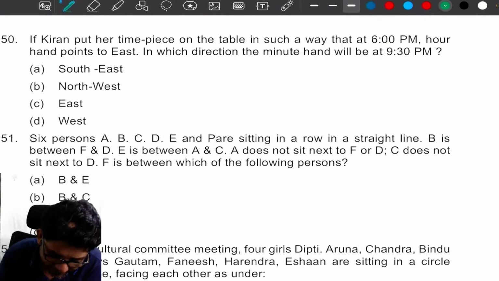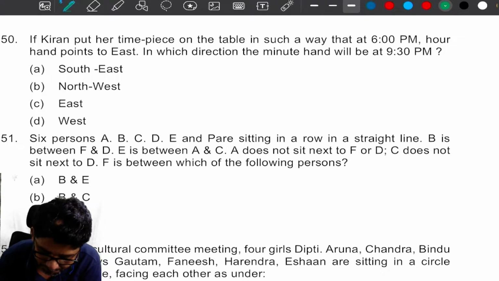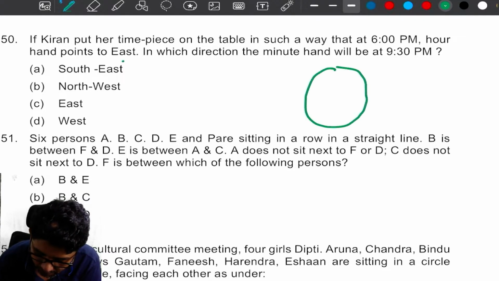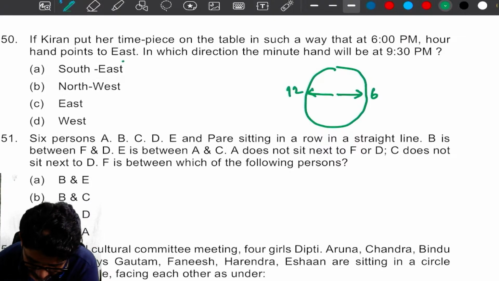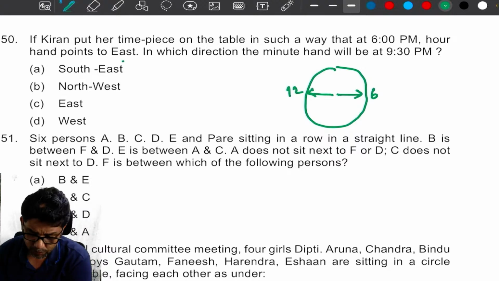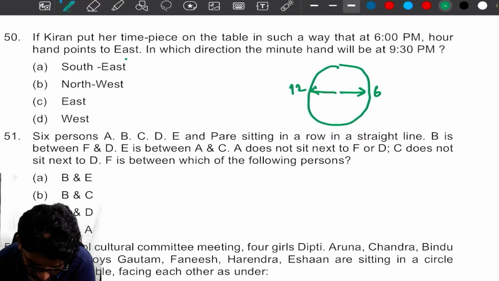Next, Kiran put her timepiece on the table in such a way that at 6 p.m. our hand points east. So the time is 6 p.m. Our hand points east. So 6 is here. So the minute hand is going to be here. So here 9:30. So 9:30 means how is 9:30 going to happen, my dear?